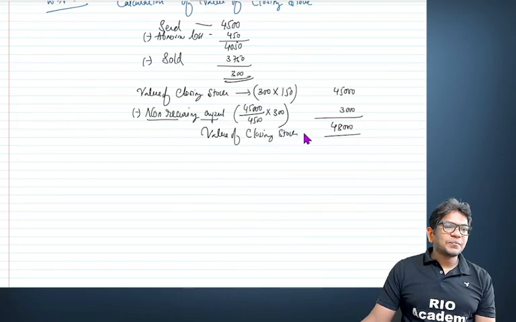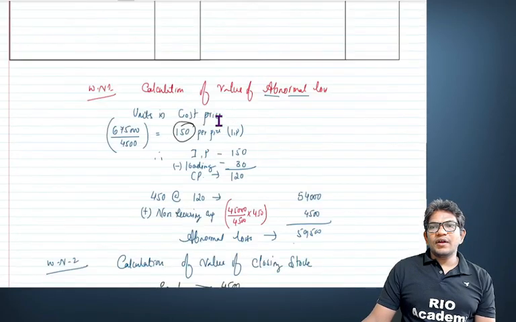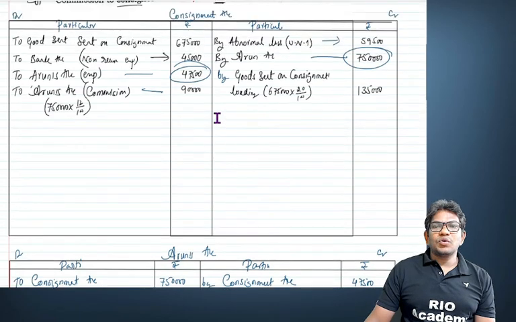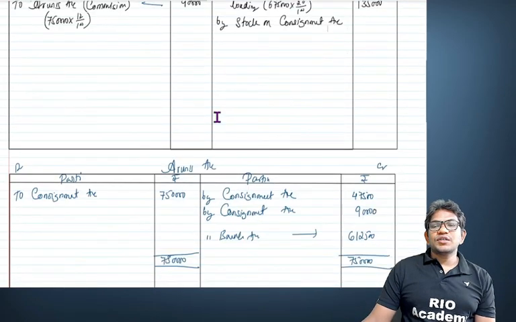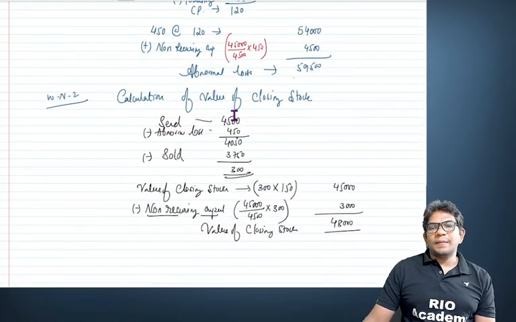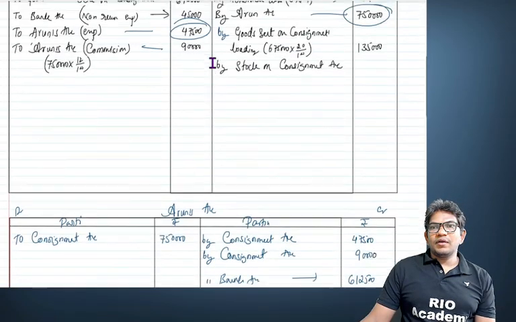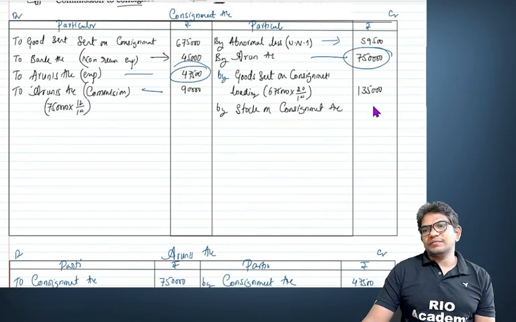Remember, it is easy. You can do that. All right, so I'll write it here: stock on consignment account. How much? 48,000. All right, this you should take. Take 48,000 and write it down.